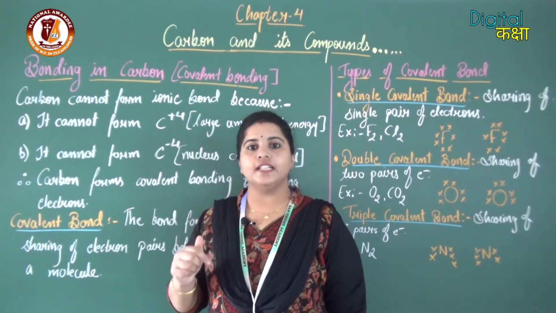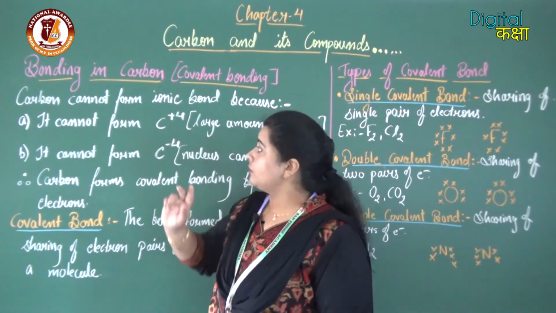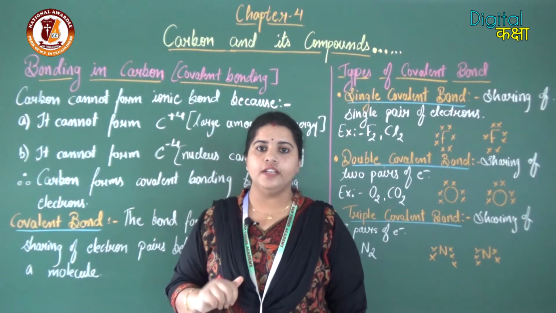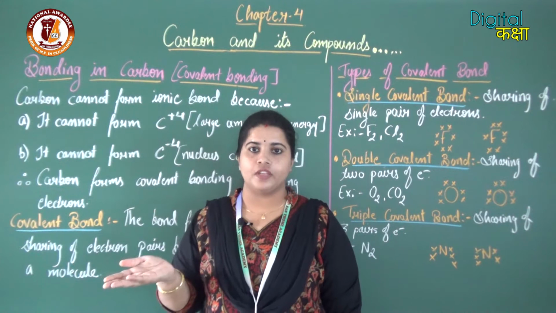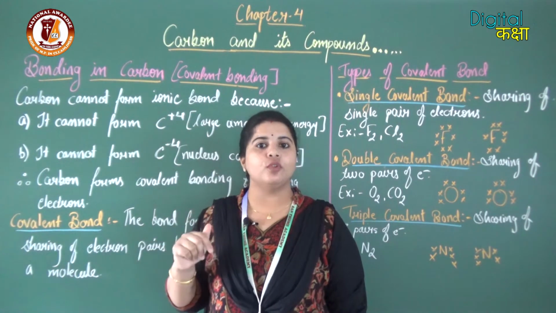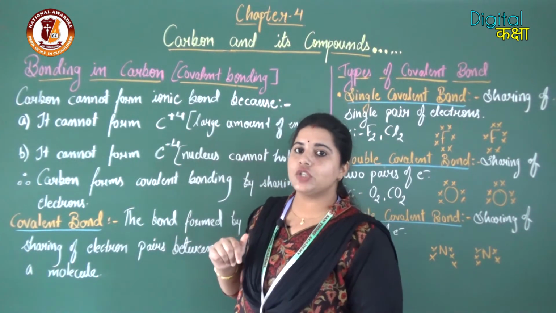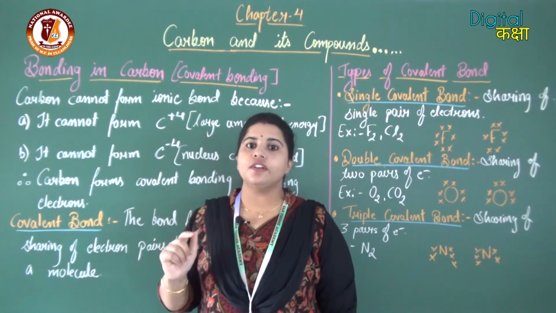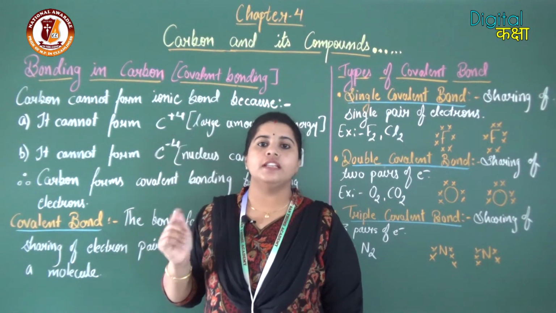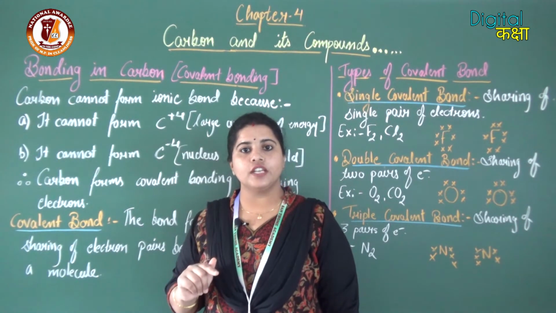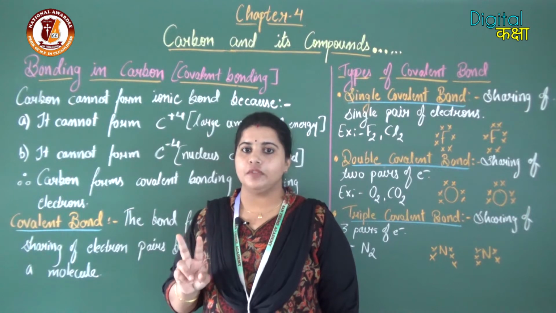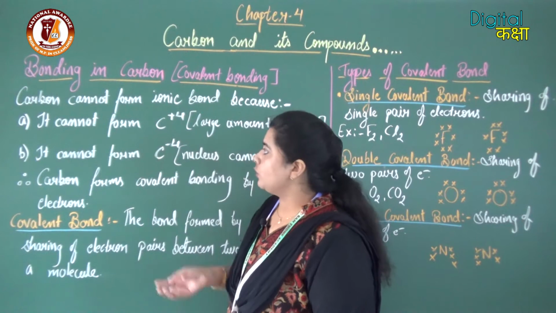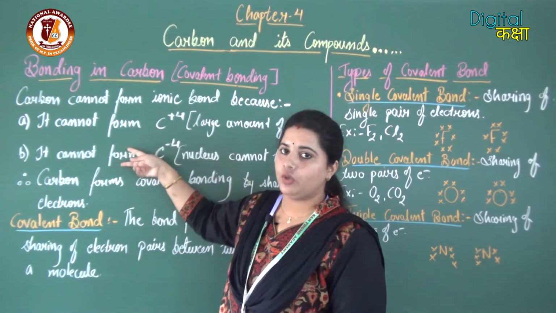Now carbon can do one thing: either carbon can accept 4 electrons or it can lose 4 electrons. If carbon accepts 4 electrons, its electronic configuration will become 2, 8, that means stable. If carbon loses 4 electrons, then its electronic configuration will be only 2, that means in the first shell it has 2 electrons, then also it is stable. So here we have two conditions.